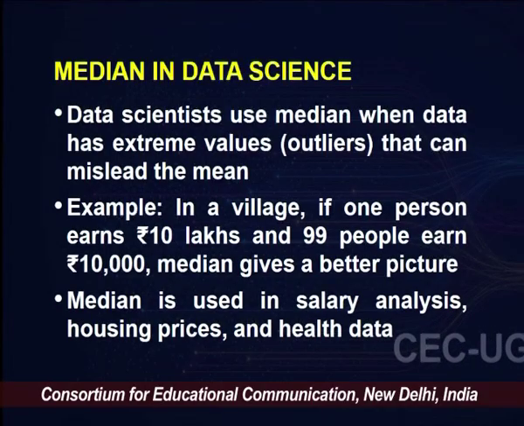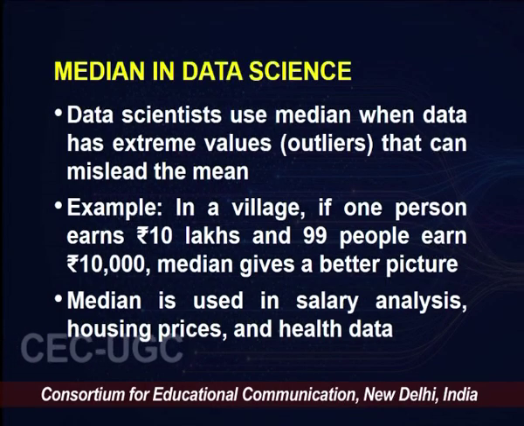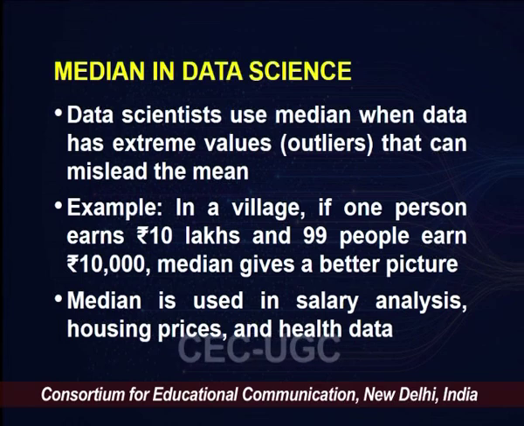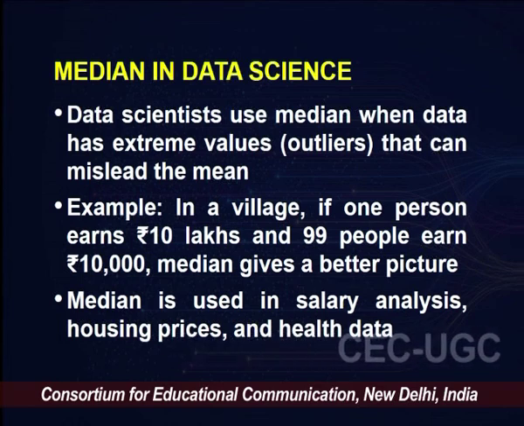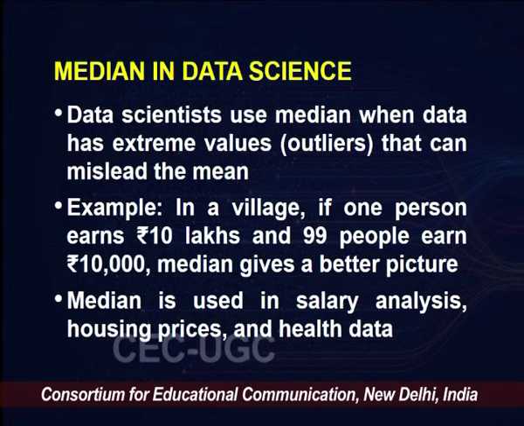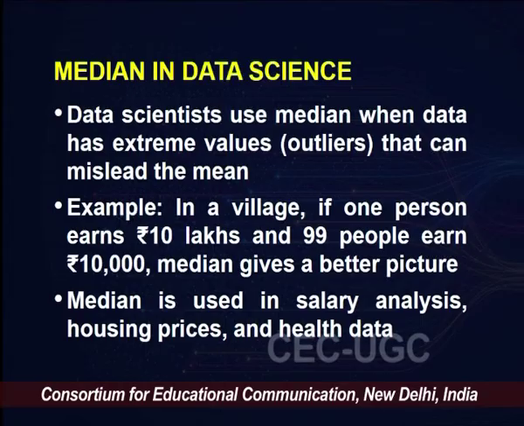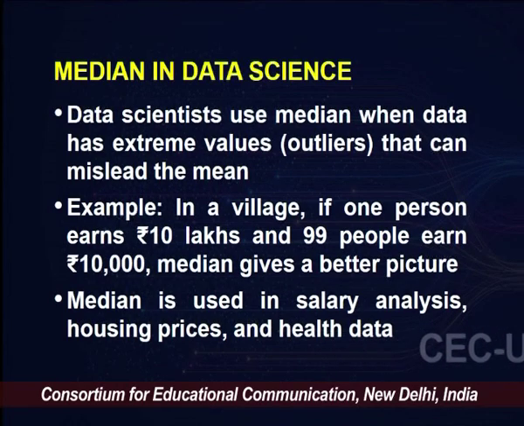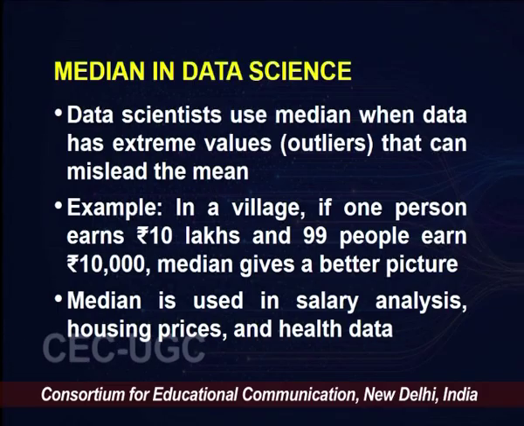Now how do we use median in data science? Data scientists use median when data has extreme values. These extreme values are often termed outliers in data science. What these outliers do is mislead the mean. For example, if in a village one person earned 10 lakhs and 99 people earned only rupees 10,000, what do you think the mean would be? It's an exercise for you, because you know how to calculate mean. I ask you to solve this problem.